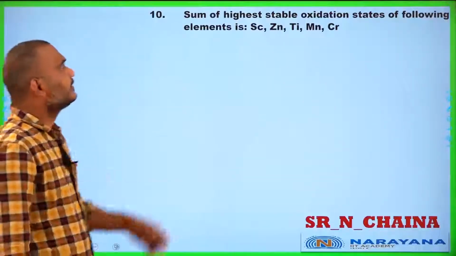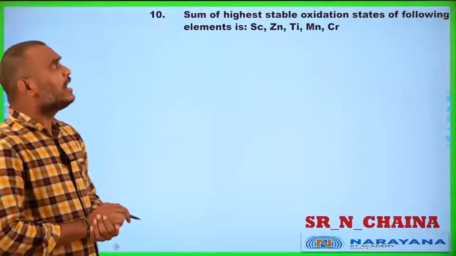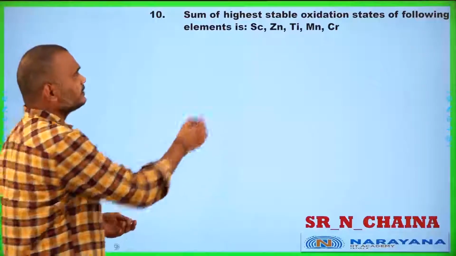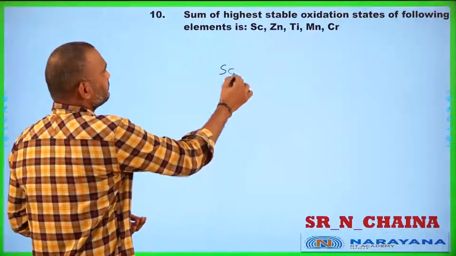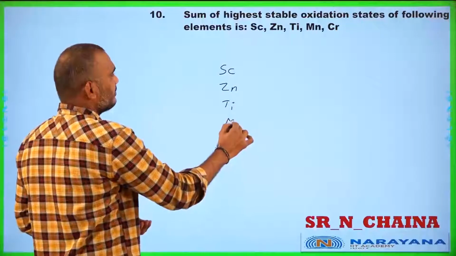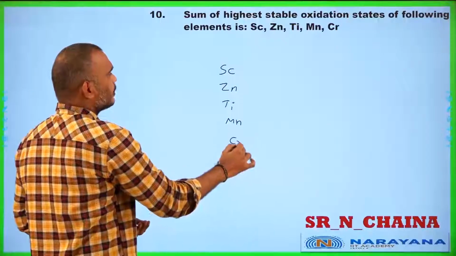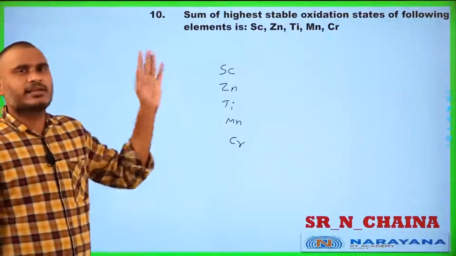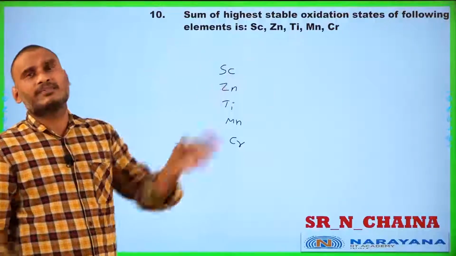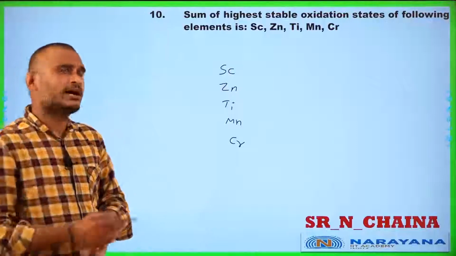Yes, students, the sum of highest stable oxidation states of the following elements is, you see student, scandium, zinc and titanium, and given manganese and given chromium. Yes, student, if you have good knowledge of their configurations and the group number which they belong to, you can easily answer that.